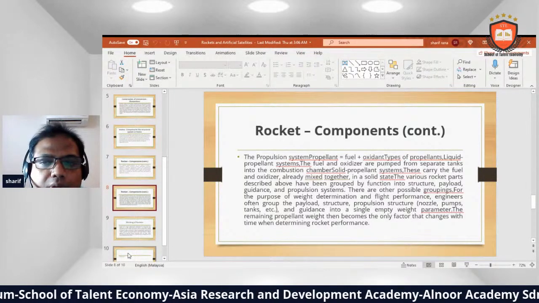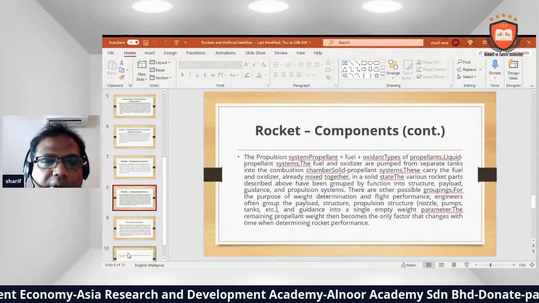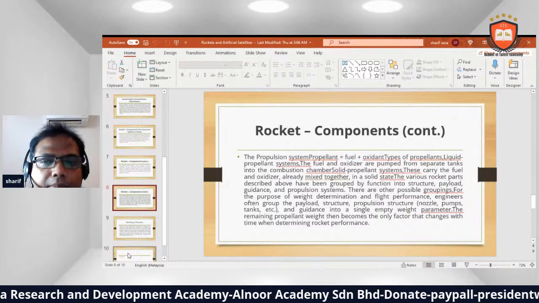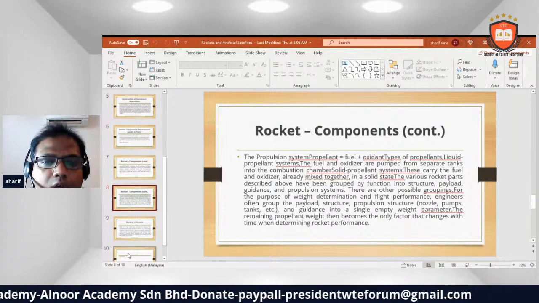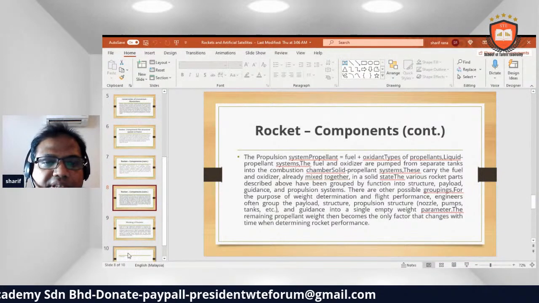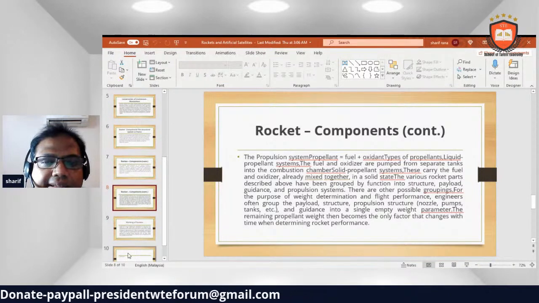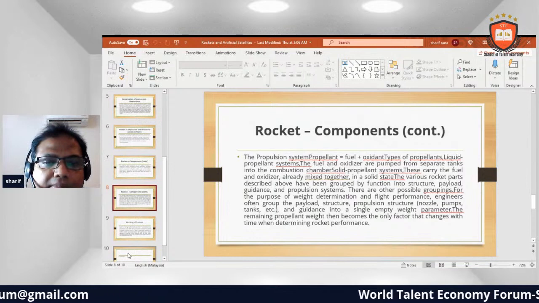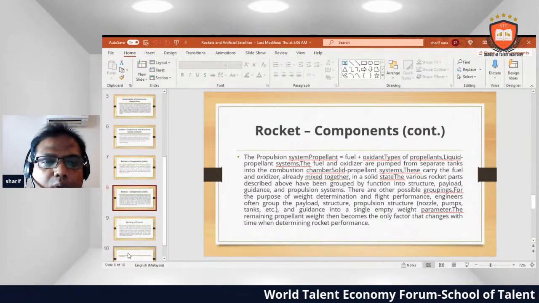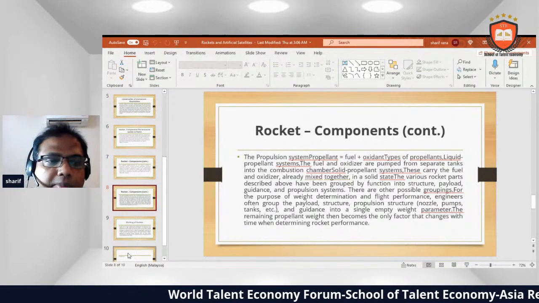There are other possible groupings for the purpose of weight determination and flight performance. Engineers often group the payload, structure, propulsion structures, and the guidance into a single empty weight parameter. The remaining propellant weight then becomes the only factor that changes with time when determining rocket performance.